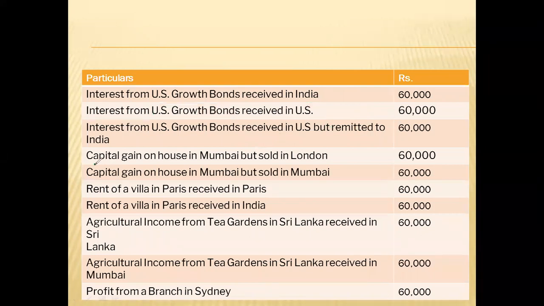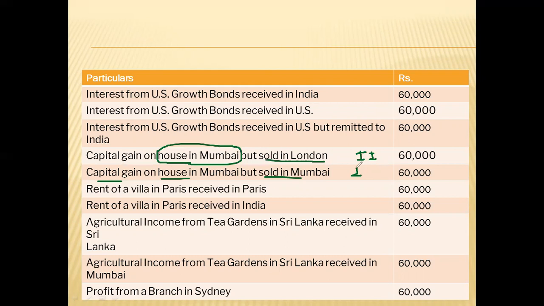Now, next income earned by him is capital gain on house in Mumbai, very important, sold in London. Where is the house situated? In Mumbai. The income is received in London, you can say. But where is the source? Mumbai, and Mumbai is in India, so it will be an Indian income. Capital gain on house in Mumbai, obviously, will be Indian income.